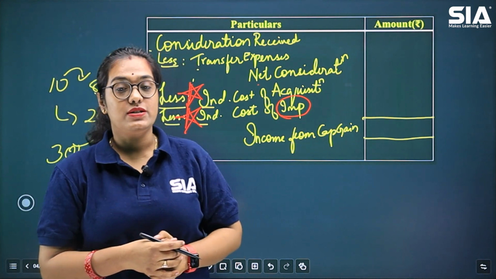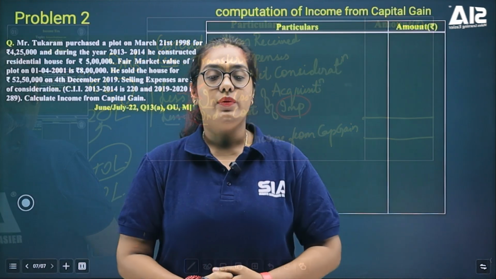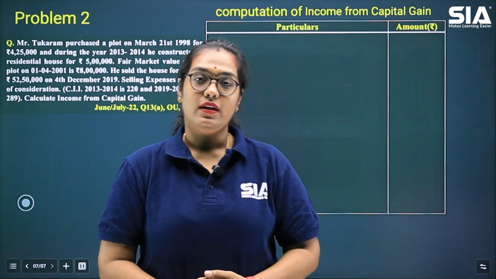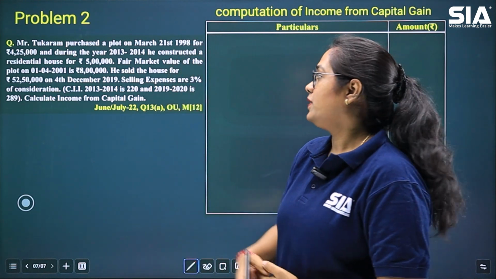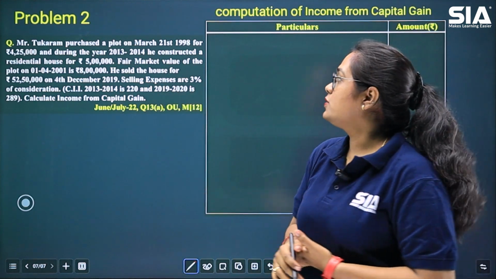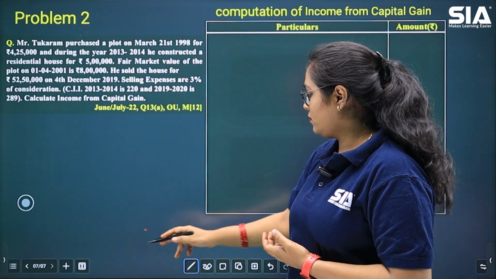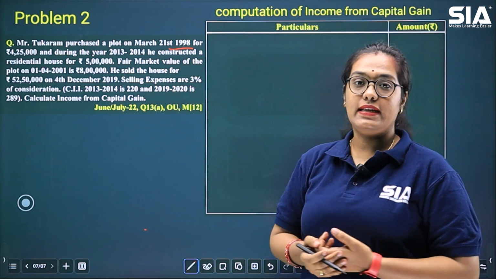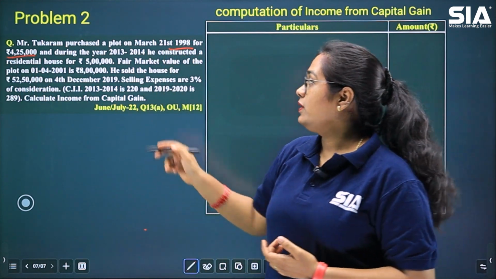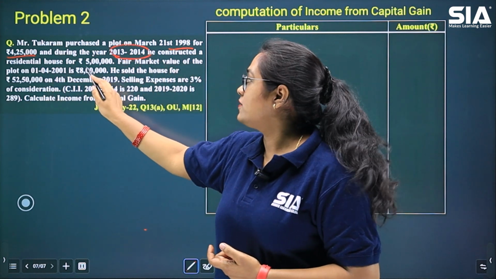Now let's see some questions that have been asked and we will solve one problem together. In this class, today we'll be doing another problem based on income from capital gain. Let's see what the question is. Here it is given that Mr. Tukaram purchased a plot on March 21st, 1998 for rupees 4,25,000. And during the year 2013-14, he constructed a residential house for rupees 5 lakh.